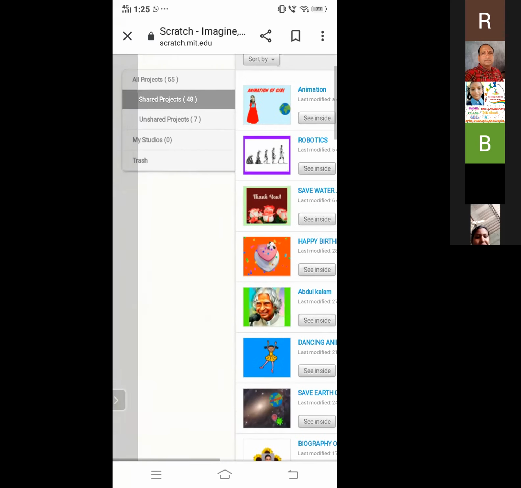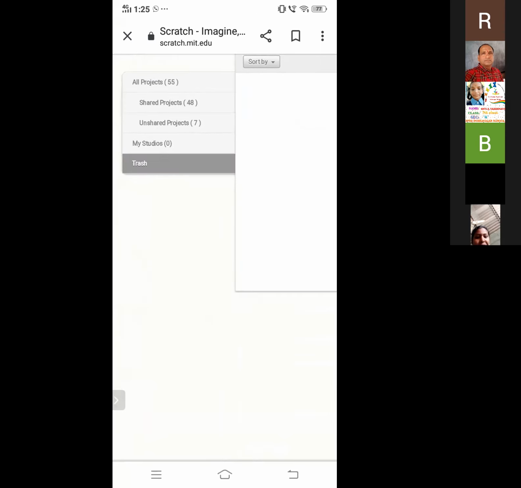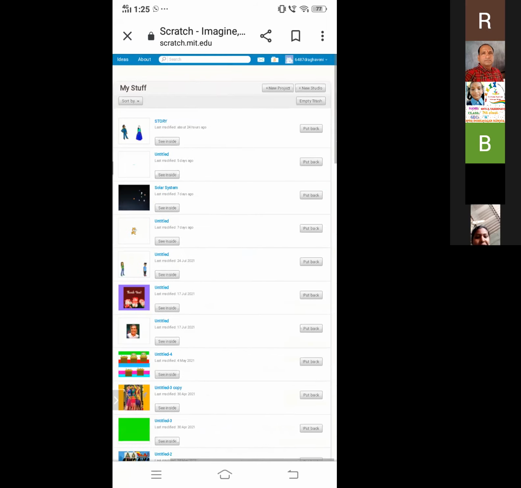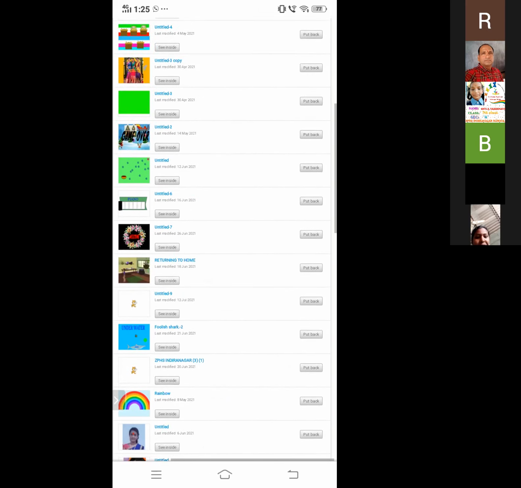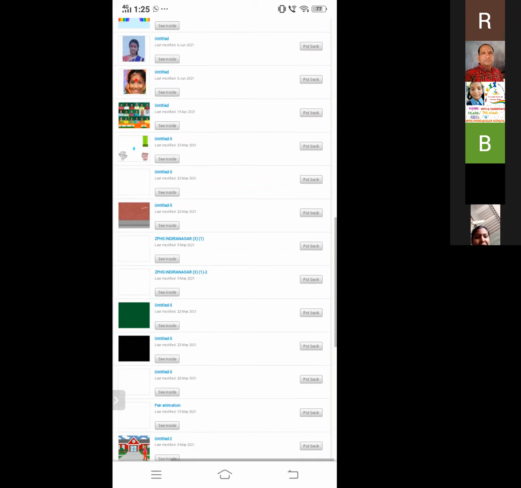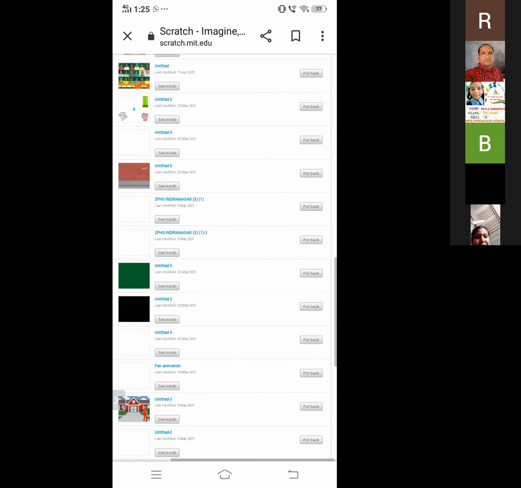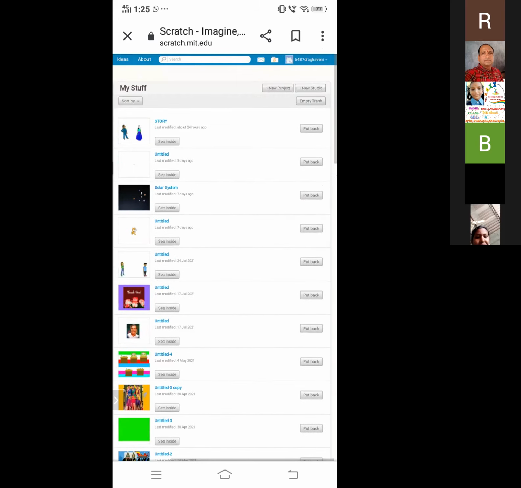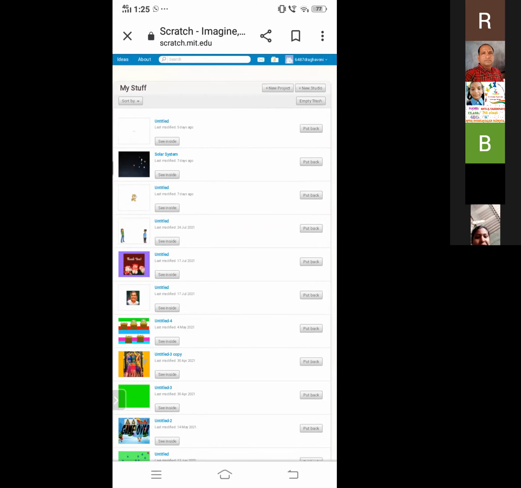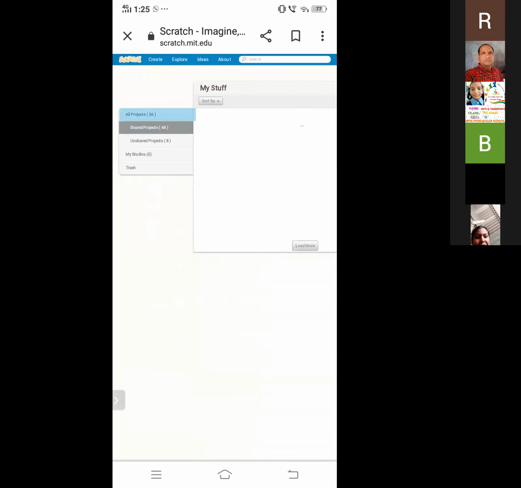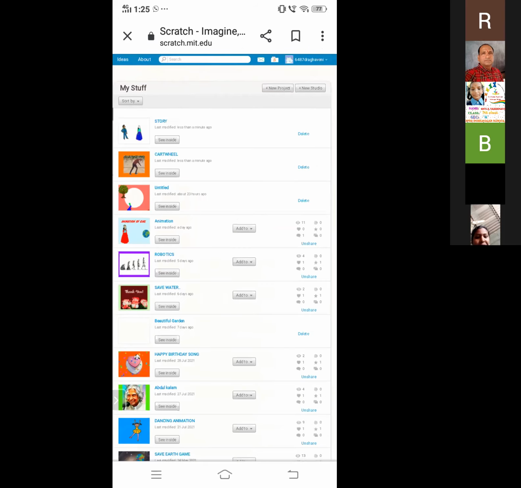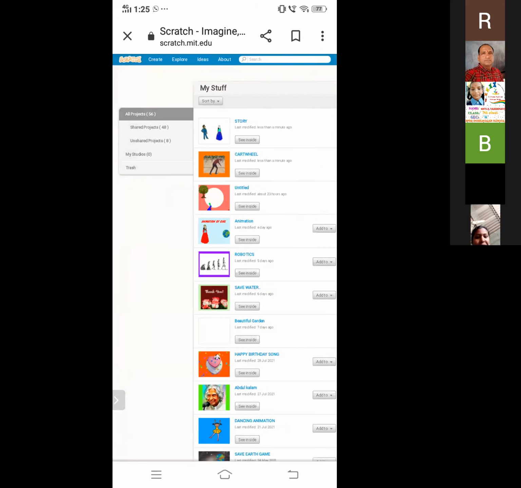At first, that is an important project, so go to trash, and in the trash we can see there are deleted projects also. So if you want to restore any project, click on trash and you can see the deleted projects. And I'll put it back. So it will be in our project list.